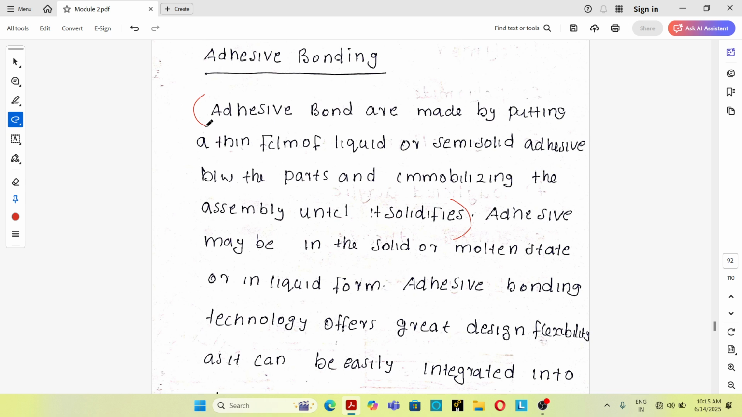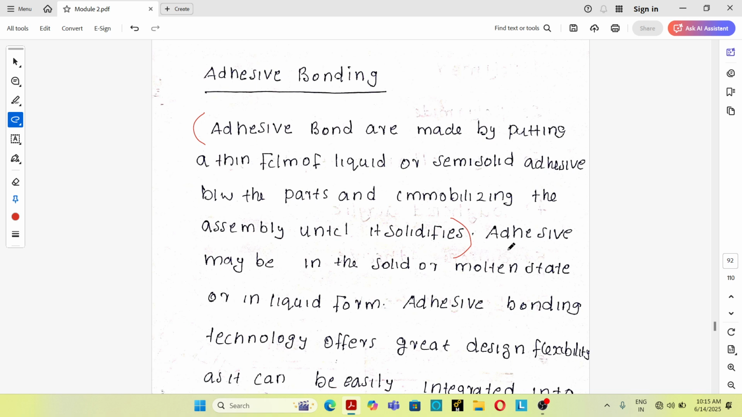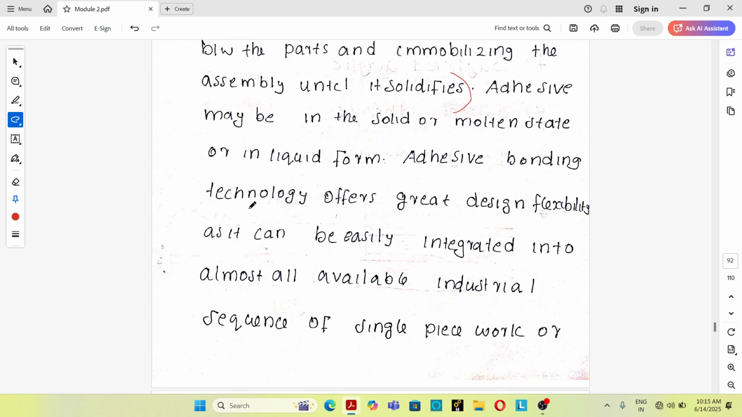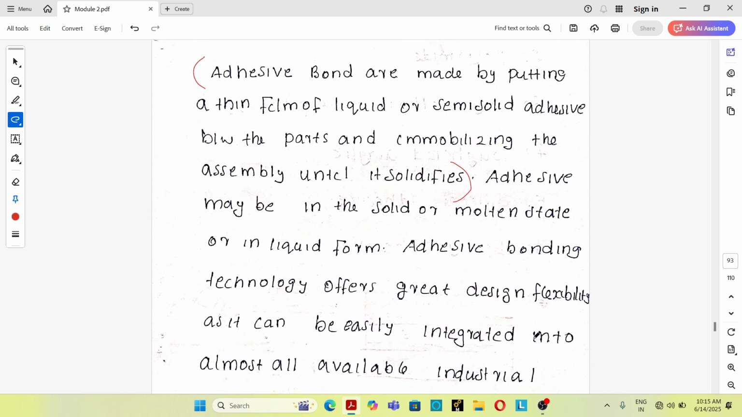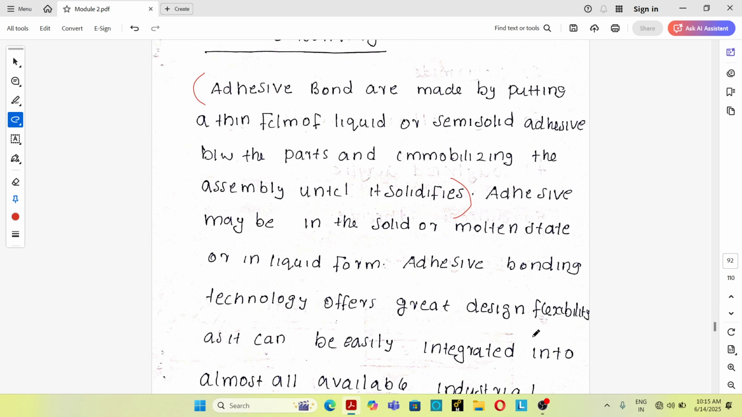Then it will get solidified and a bond will be produced. That is known as an adhesive bond. The adhesive may be in a solid or molten state or in a liquid form. Adhesive bonding technology offers great design flexibility as it can be easily integrated into almost all available industrial sequences of single piece workpiece or mass production. So in the case of adhesive bonding, the semi-solid adhesive is pasted between the parts to be joined, and the part is kept immobilized for a certain time period, and the adhesive gets solidified and a bond is produced. That is known as adhesive bonding.